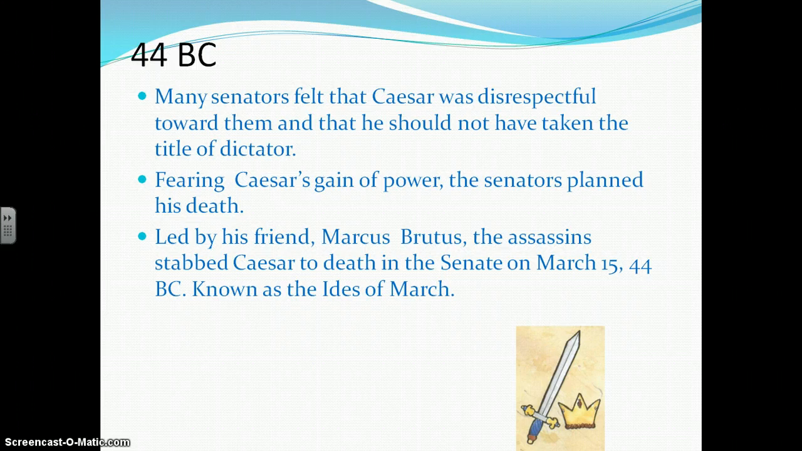Many senators felt that Caesar was disrespectful toward them and that he should not have taken the title of dictator. Fearing Caesar's gain of power, the senators planned his death. Led by his friend Marcus Brutus, the assassins stabbed Caesar to death in the Senate on March 15, 44 BC, known as the Ides of March.